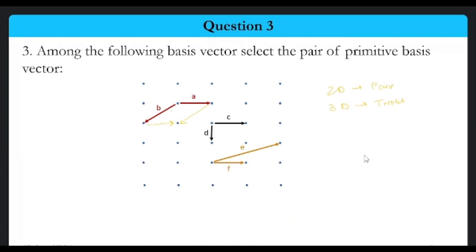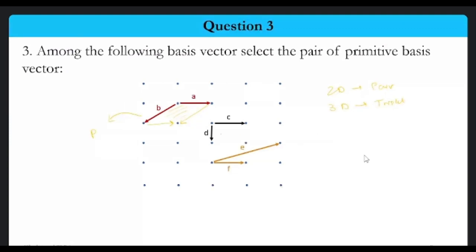Now we have made this particular unit cell. Is it primitive or not? We can say that it is primitive, because effectively there is only one lattice point associated with this unit cell, and so we call it primitive.